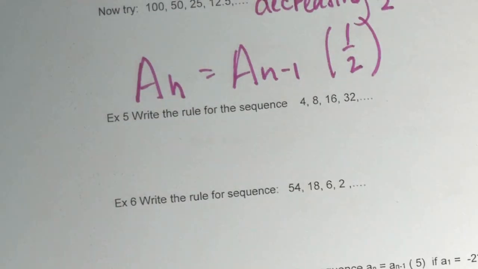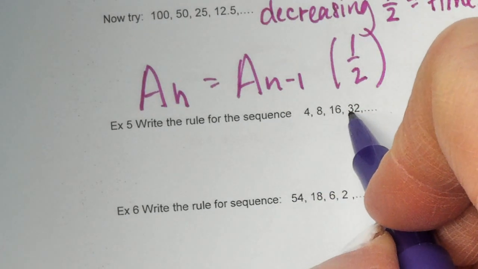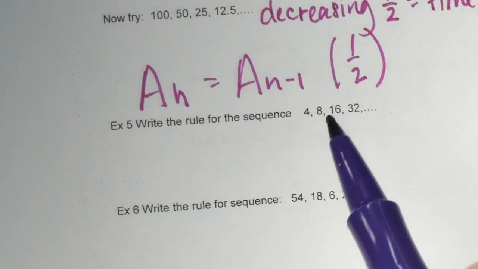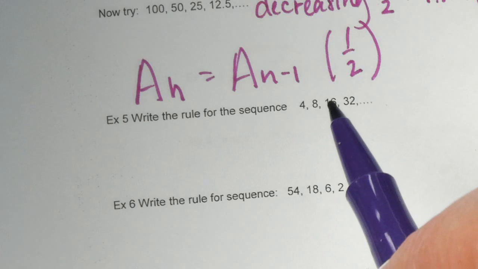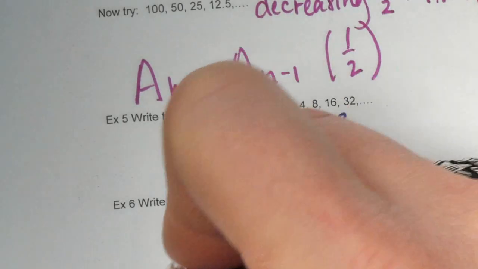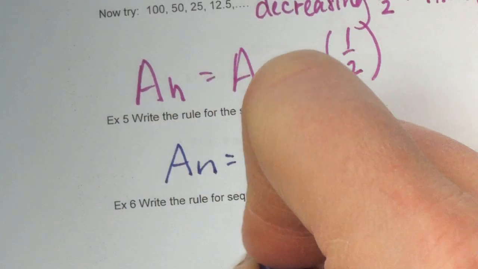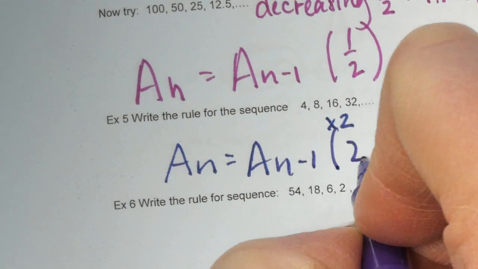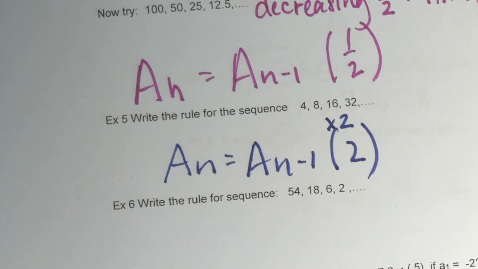Alright, let's see here. What's our pattern on this one? Number 5. 4, 8, 16, 32. We're multiplying by 2. So it's a to the n equals a to the n minus 1 times 2. That's our rule there.